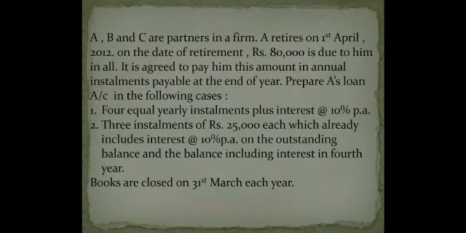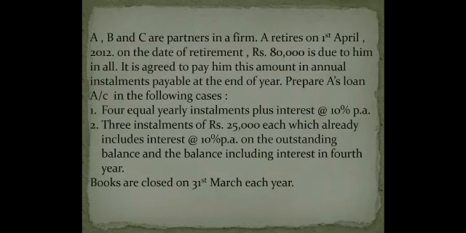On the date of retirement, rupees 80,000 is due to him in all. Some payment might have been made in cash, but the final amount of loan is 80,000, because the question says it is due to him. Due to him means it is a loan account. It is agreed to pay him this amount in annual installments payable at the end of the year. Means if the financial year starts at April 1, the payments will be made on 31st March, annual installments.